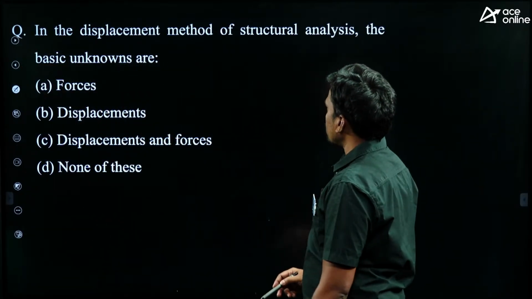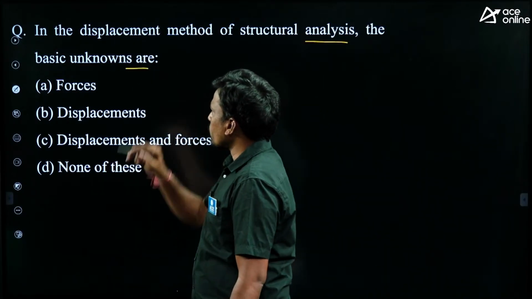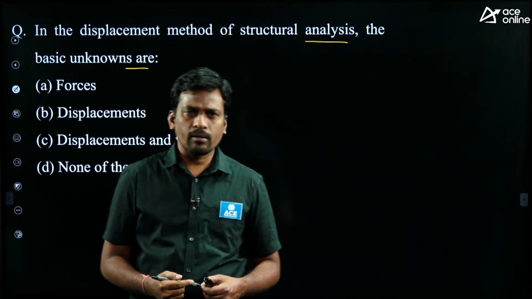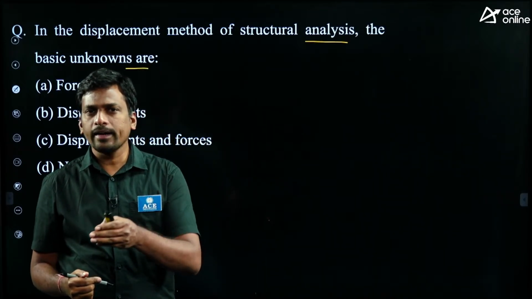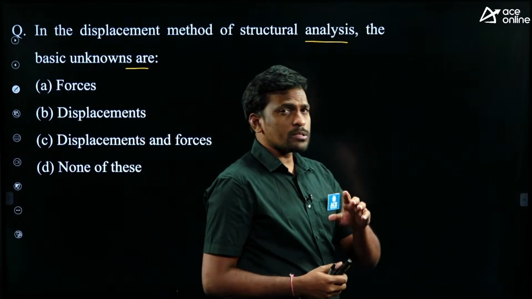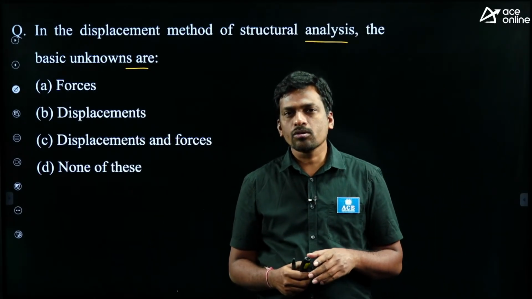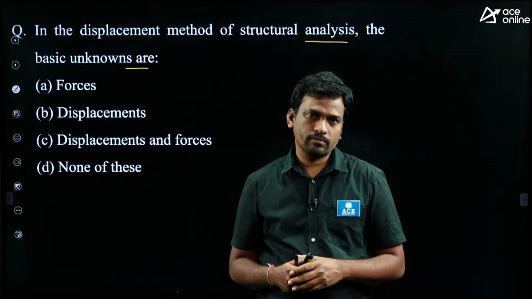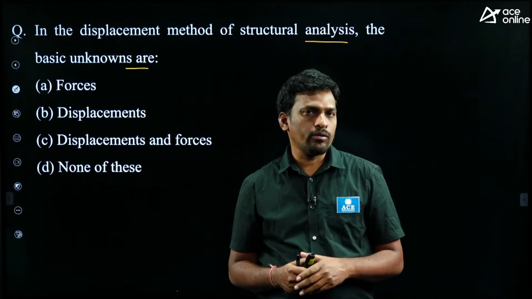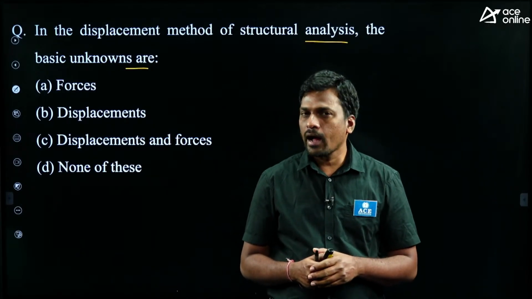In the displacement method of structural analysis, the basic unknowns are... Students, in the basic methods of structural analysis chapter, I gave force method and displacement method, right? The force method is also called the compatibility method, and the displacement method is also called the equilibrium method. In the force method, forces are treated as unknowns. In the displacement method, displacements are treated as unknowns.